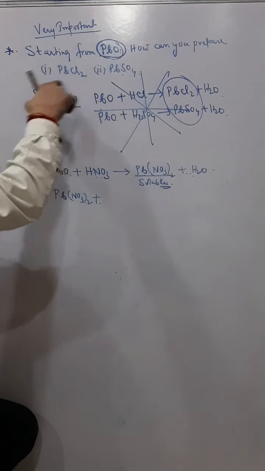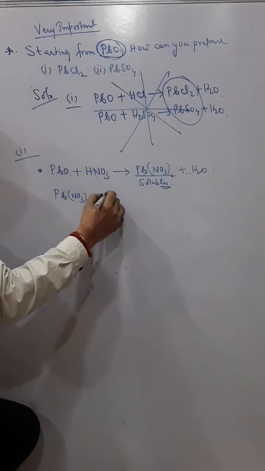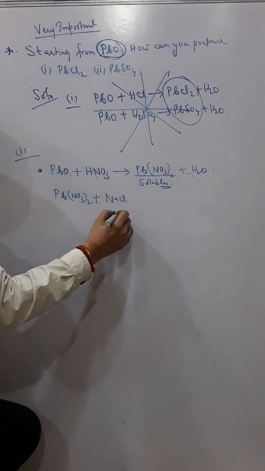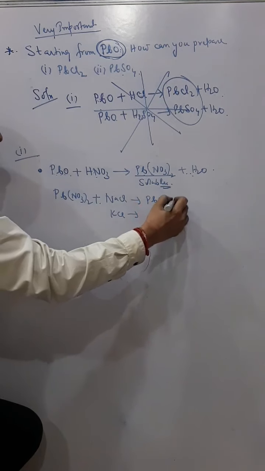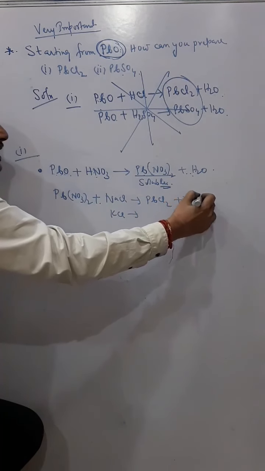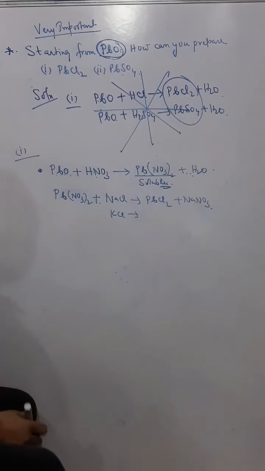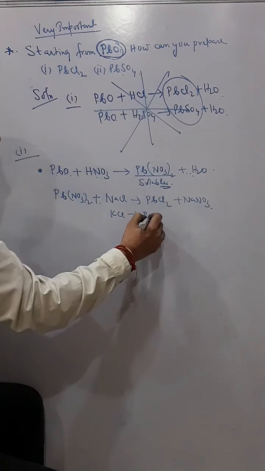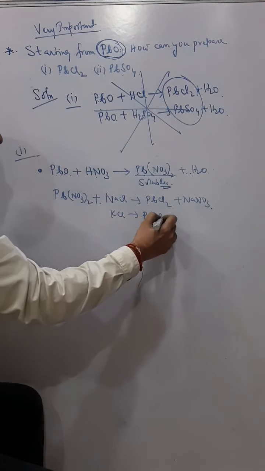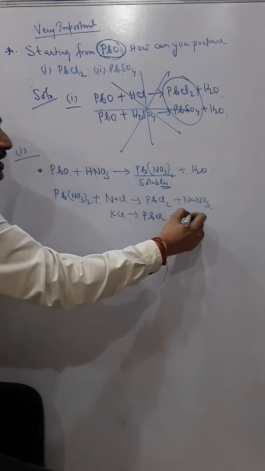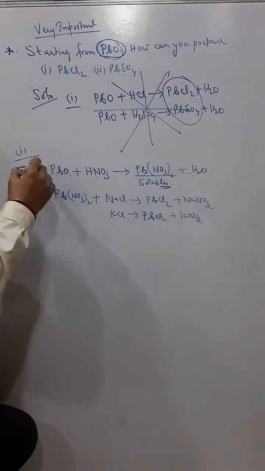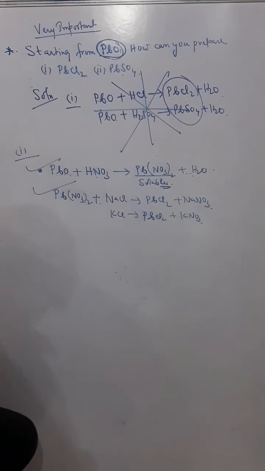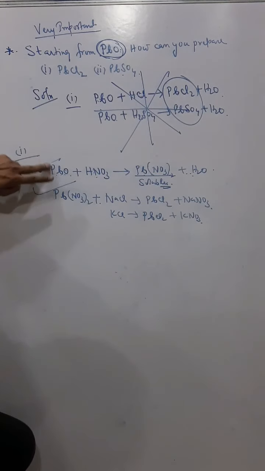So this is my first step of the reaction, and then with this Pb(NO3)2, now I require PbCl2. So what will I take? I will take NaCl or I will take KCl. So I will get PbCl2 plus NaNO3. Similarly, here also I will get PbCl2 plus KNO3. Okay, understand? Very important. So when this type of reaction comes, we have to complete it in two steps.